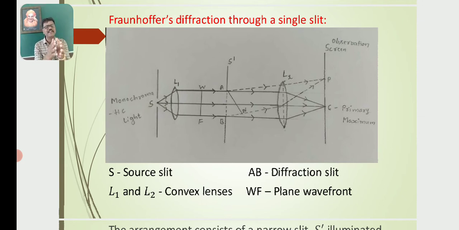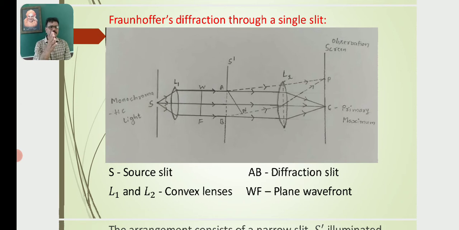They are refracted rays, a plane wavefront, rays parallel to each other, so we obtain a parallel beam of light. The parallel beam of light emerging from L1 is nothing but the plane wavefront, which can be represented by W, where W indicates the plane wavefront.